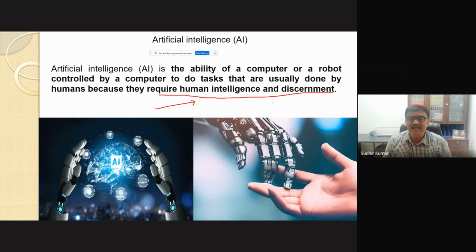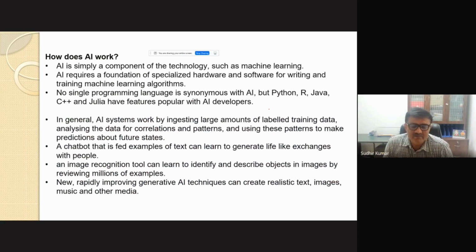So these are all AI based, which means once we train our machine, it will give output the same way. Then one more aspect comes into the picture. What is AI, how does it work? The most important aspect is that machine learning is one aspect, and unless we train our machine, it won't work. The way we train our machine is the way it will work, with the same efficiency. So AI requires some kind of specialized hardware for sure, and some instruction-based things we call software.